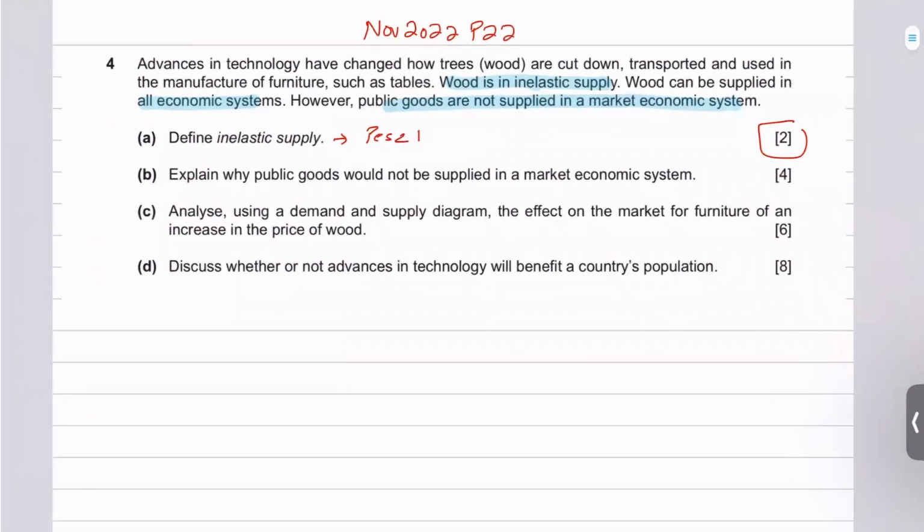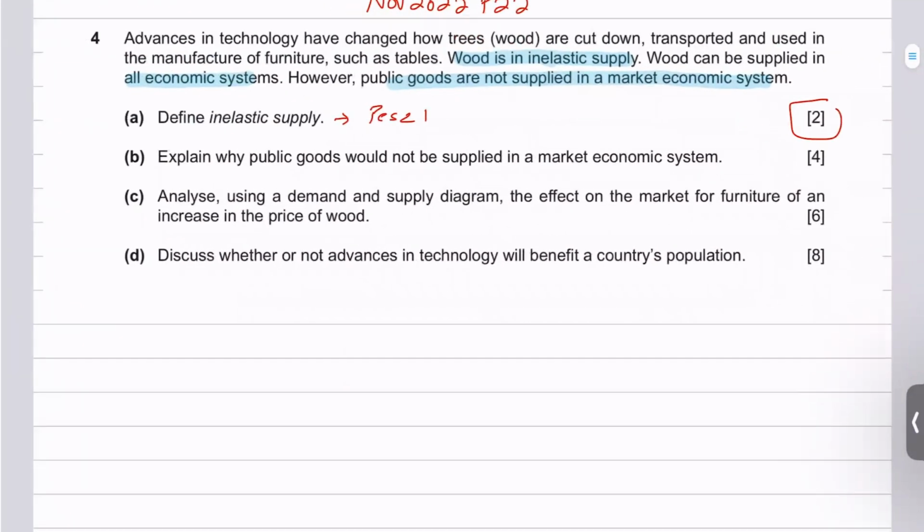Question part B says, explain why public goods would not be supplied in a market economic system. Now, this is a good question. So we also need to learn how to manage our time. For a 4-mark answer, see, quantity does not really matter in O-level economics and A-level economics, but yes, you need to also make sure that you are finishing on time. So you should spend more time on your 6 and 8-mark answers. That's what I would suggest.